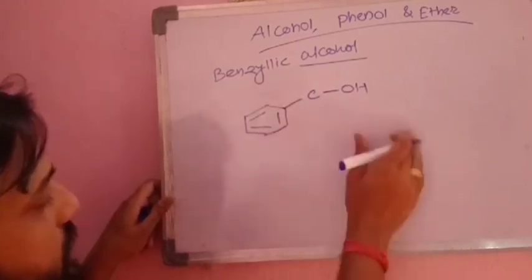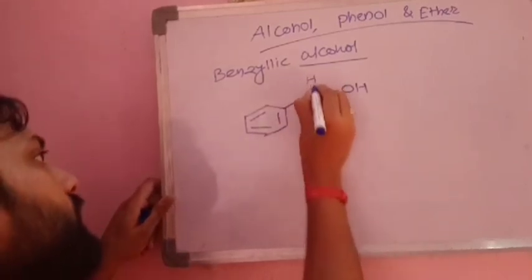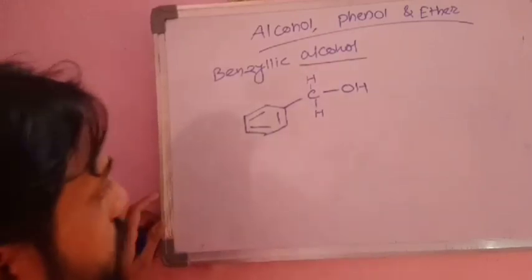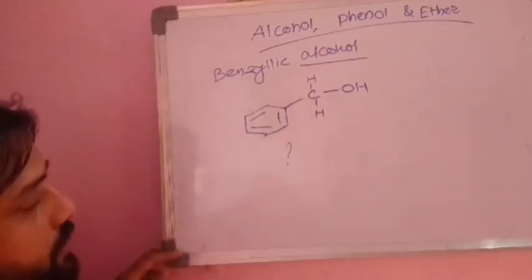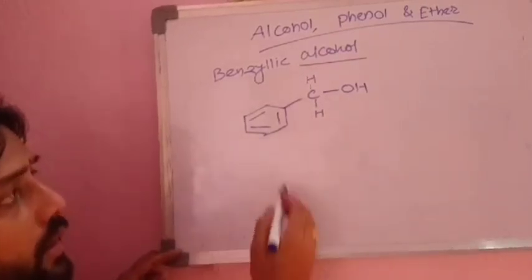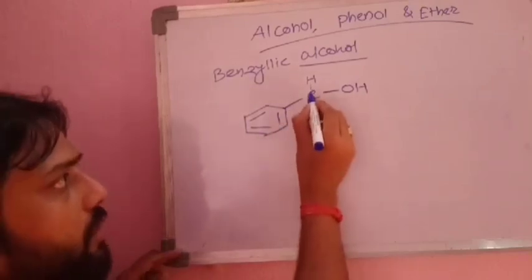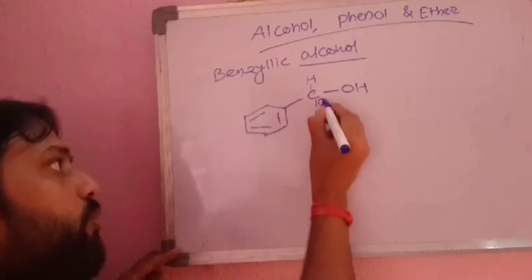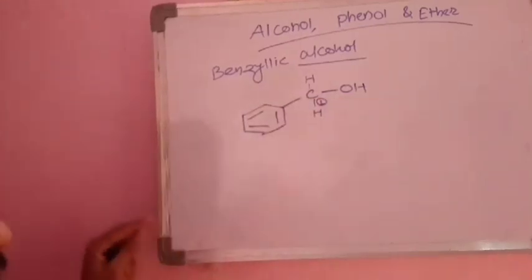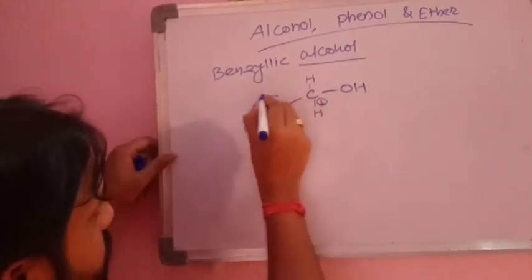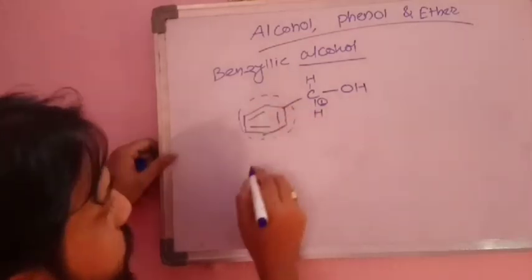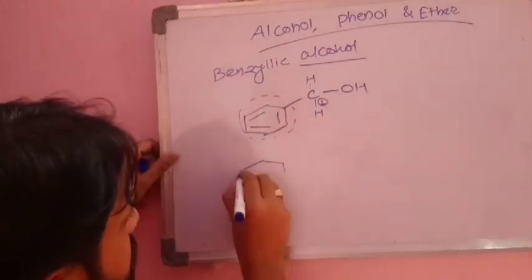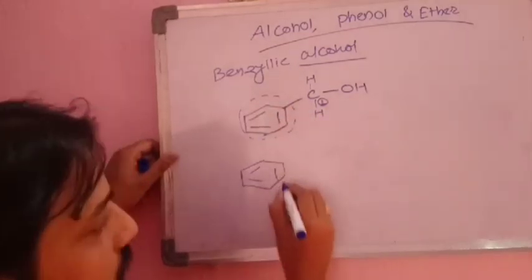Okay. Here we have to balance the valency. Now what's the name of it? Now remember again, here one carbon is there, OH group is attached to this, means our parent chain is this, we have to give preference to this, and this group is considered as a substituent. This is a benzene ring, correct?